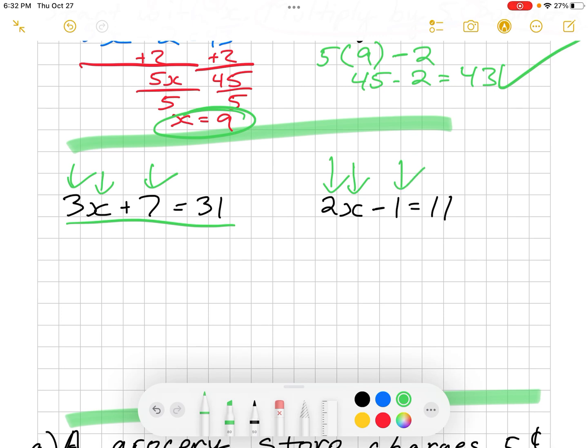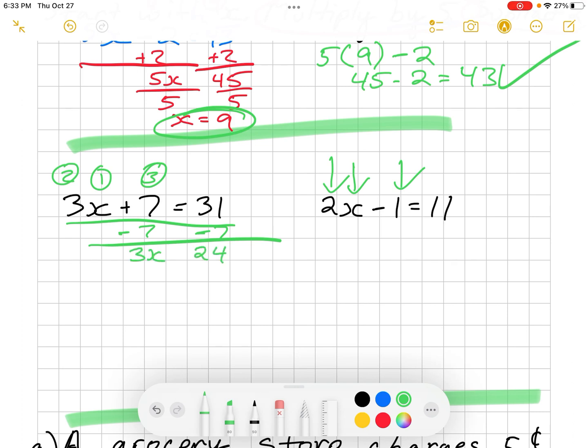Here, we started with x, we multiplied it by 2, and then we subtracted 1. So when we do that, now I can think about going backwards, right? So this one, this is first, this is second, this is third. So now I'm going to work backwards. I'm going to start with number 3. So the opposite is minus 7. I have to do it to both sides to keep it equal. So 31 minus 7 is 24.